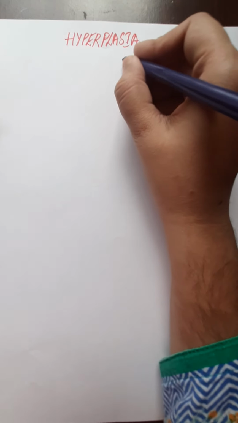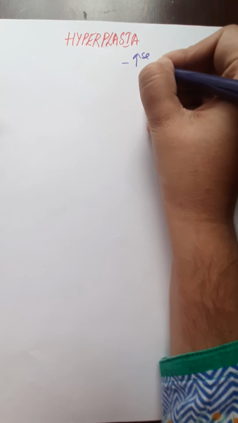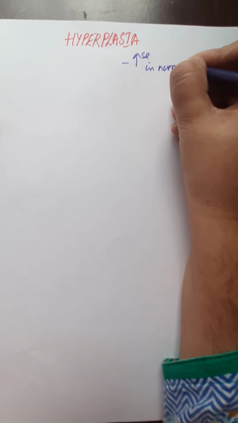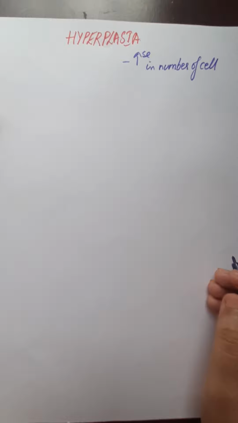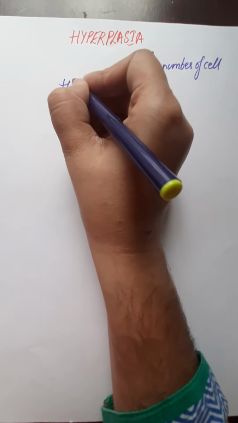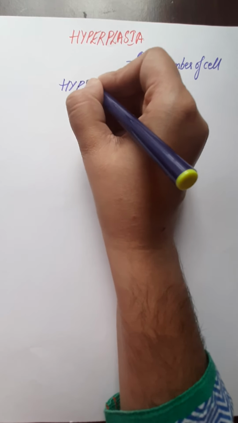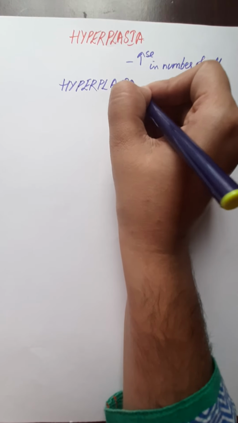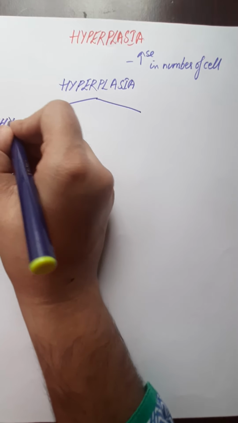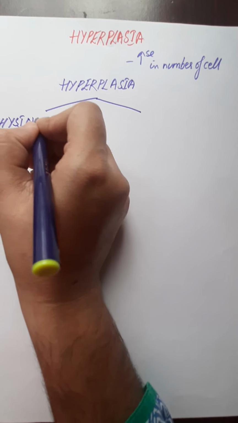Hyperplasia is nothing but the increase in the number of cells, and this will result in the increase in the size of the organ or tissue. Now hyperplasia, same as hypertrophy, is also divided into two: pathological hyperplasia and physiological hyperplasia.